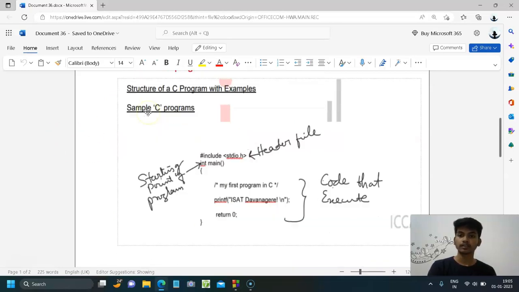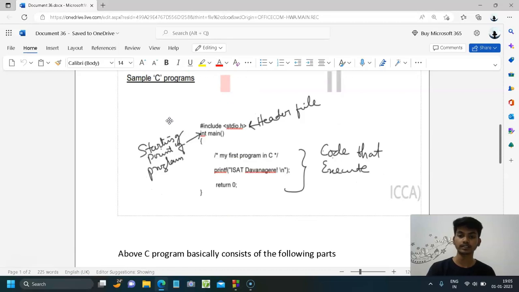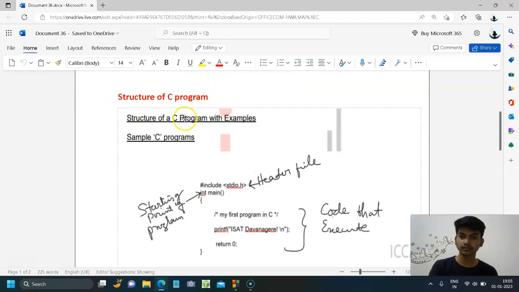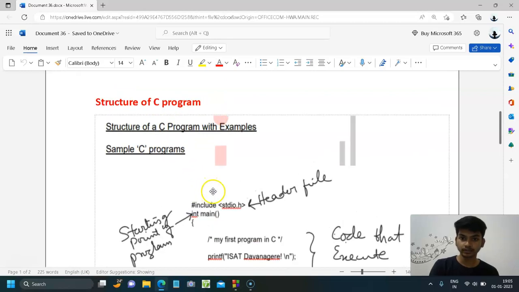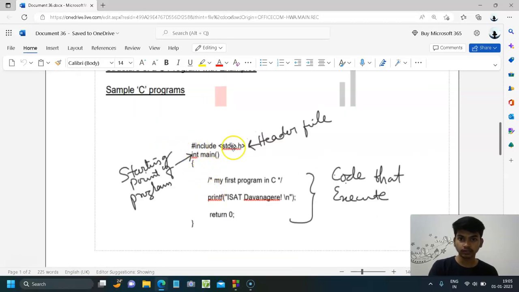Okay, the structure of C programming consists of a particular syntax, and there are some components which are necessary to write the structure of C programming. Okay, let us see them. First of all, this is the structure of C programming. Here comes the hashtag include stdio.h and int main, and the curly brackets open and close. Here we can see the return 0.